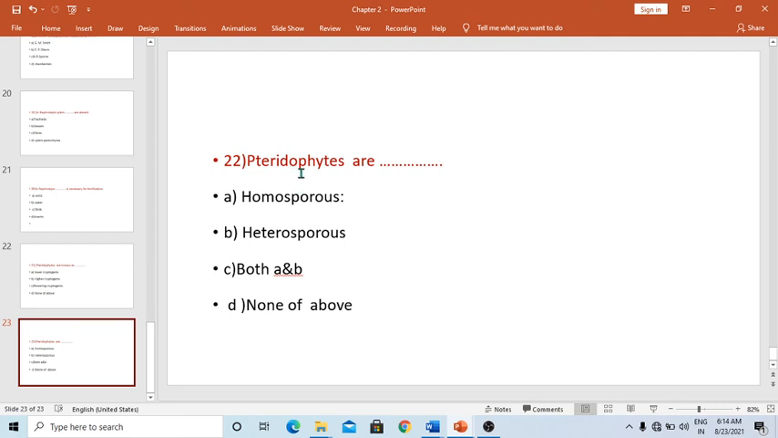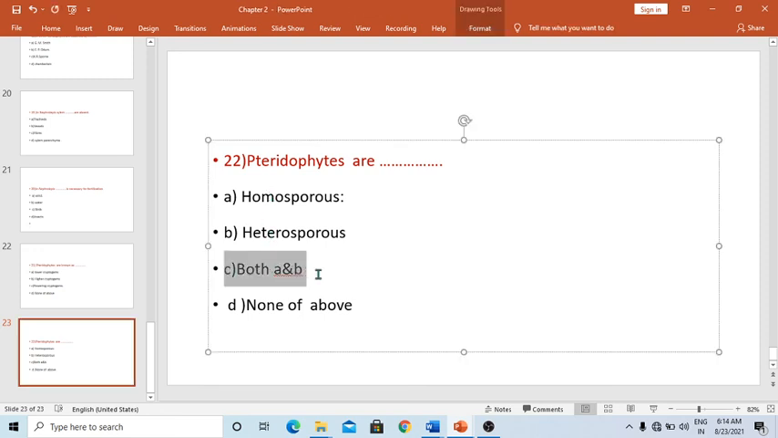The pteridophytes are homosporous, heterosporous, or both types of spores are found in one and the same plant. Some members may be homosporous or heterosporous. So the correct answer is both A and B. Pteridophytes are homosporous as well as heterosporous. So thank you very much.